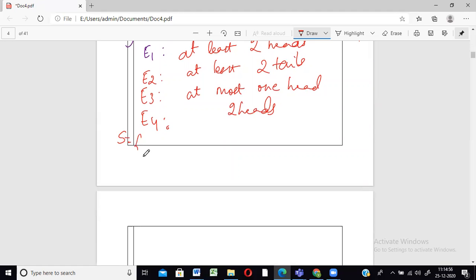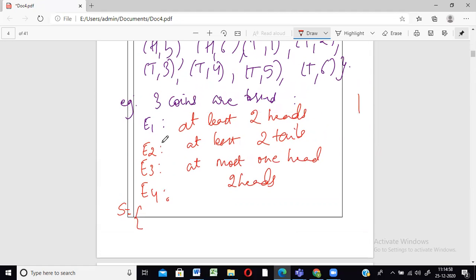What will be the sample space? There are three coins tossed, right? So always please remember in this coins type of problems, the number of elements in the sample space will be equal to 2 raised to the coins tossed. Okay, 2 raised to n. N is nothing but the number of coins tossed, the number of times the coins are being tossed. So that is nothing but n.